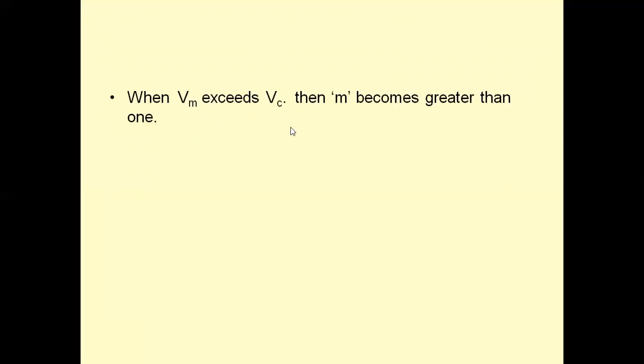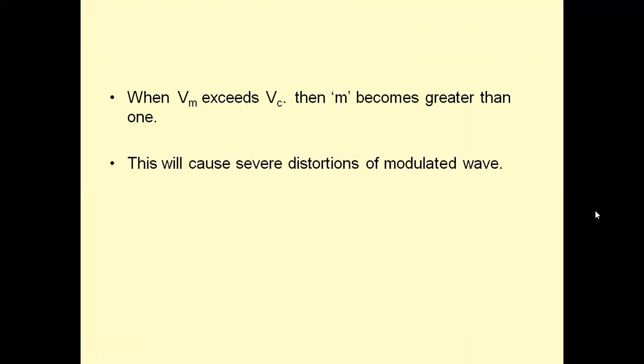When Vm exceeds Vc, what happens? M becomes greater than 1. M is Vm by Vc. When Vm is greater than Vc, M becomes greater than 1. So this causes severe distortions in the modulated signal. This we call as over modulation. There should not be any over modulation. When amplitude of the message signal is greater than the amplitude of the carrier, then it causes over modulation.